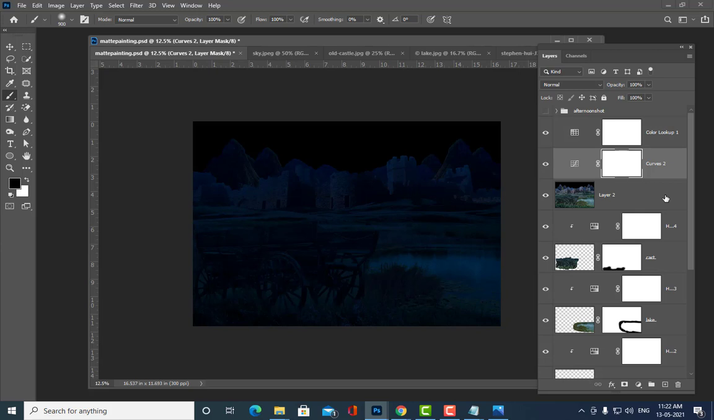Is it clear, all of you? I am going to get stars and moon and make it look more like a night scene. Okay, so how can we get them?